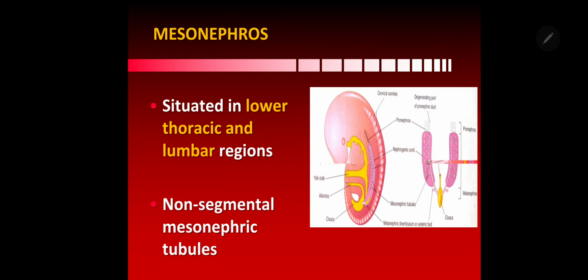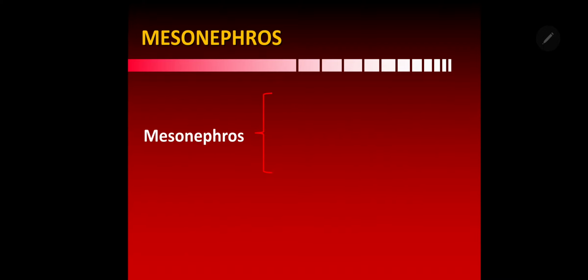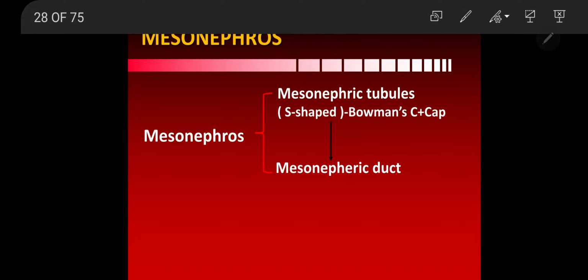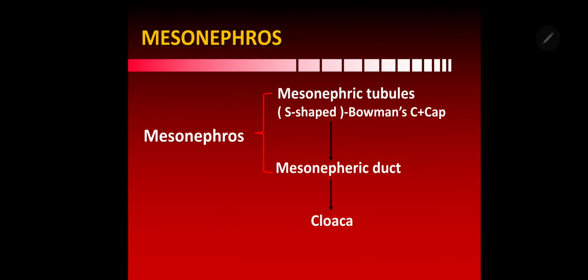Non-segmental mesonephric tubules are also there. So what are the components of the mesonephros? It has mesonephric tubules and a mesonephric duct. The mesonephric tubules receive the waste products from the blood vessels, they filter that, and via the mesonephric duct it reaches the cloaca for waste disposal.